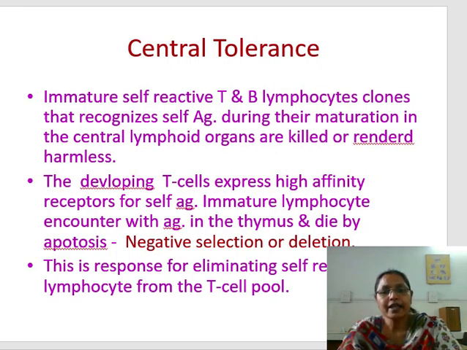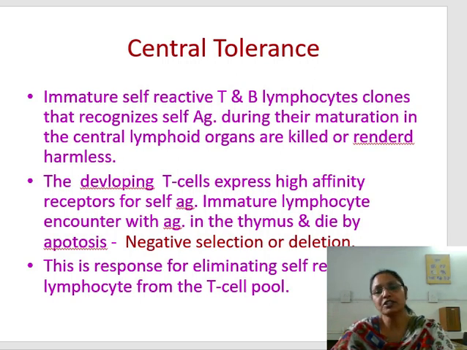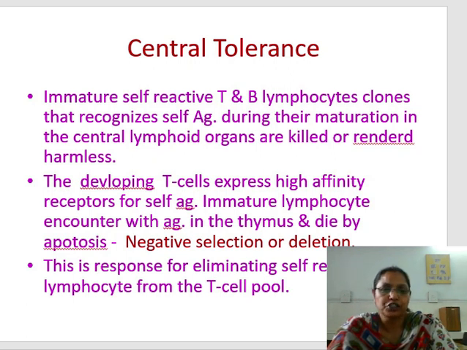The developing T cells express high affinity receptors for self-antigen. Immature lymphocytes encounter the antigen in the thymus, and there they die by apoptosis. This is known as negative selection or deletion. As soon as these cells recognize our cellular antigen, they become apoptotic and die, and this is known as negative selection or deletion. This is responsible for eliminating self-reactive lymphocytes from the T cell pool.